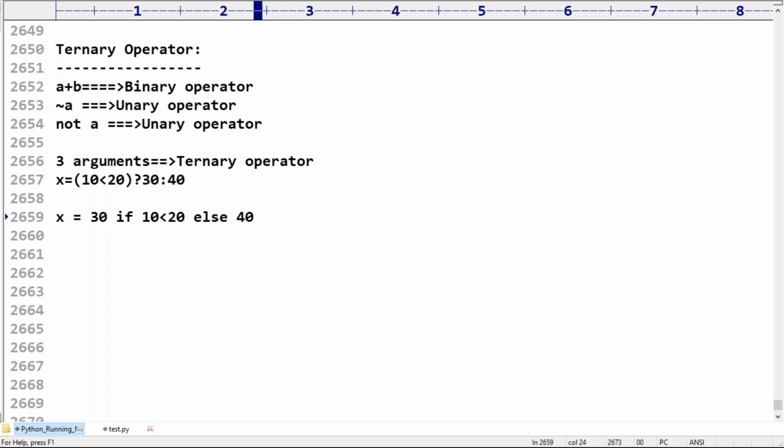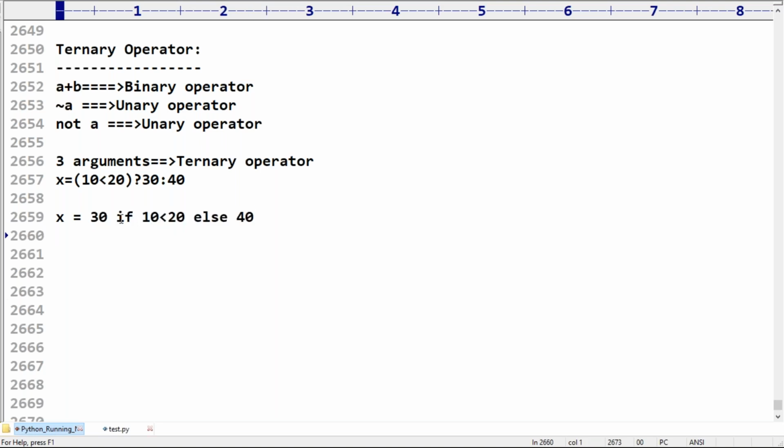Now observe, what is the x value? It is more readable when compared with the Java ternary operator. Can you read this statement? 30 if 10 < 20 else 40.